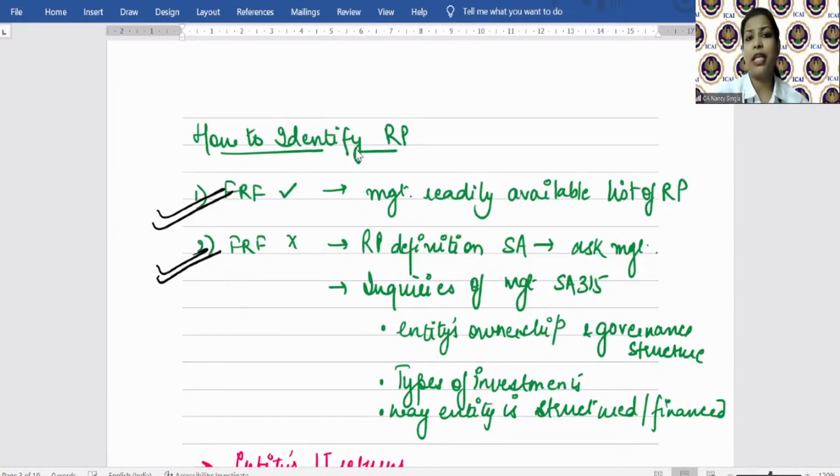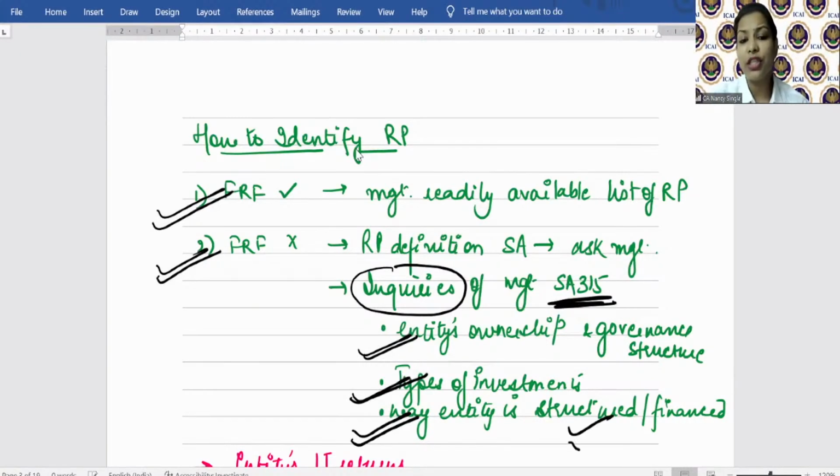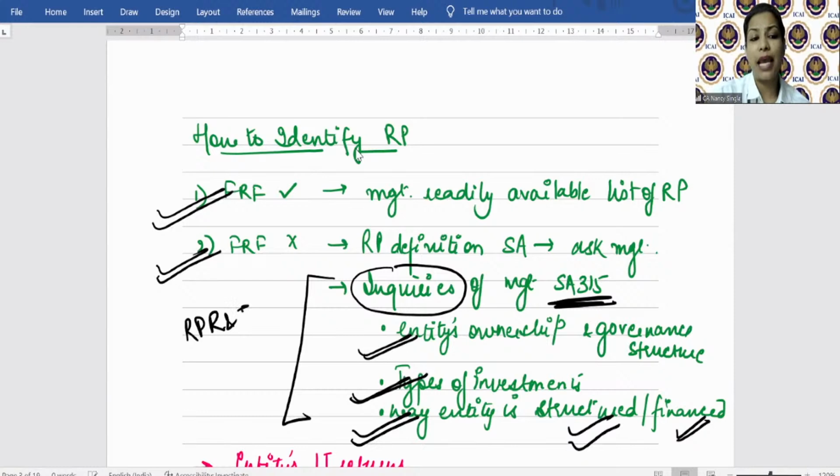You can always ask the management. You can make inquiries of management when you are performing your risk assessment procedures under SA 315, right? That, okay, management, tell me what transactions or what parties will fall into this criteria. If management is not aware about any FRF, let's say it is a partnership firm, in that case you can always ask the management: tell me, what is the entity's ownership and governance structure? What type of investments are there? What is the way the entity is structured or financed? This way you will be able to know about the related party relationships and transactions.